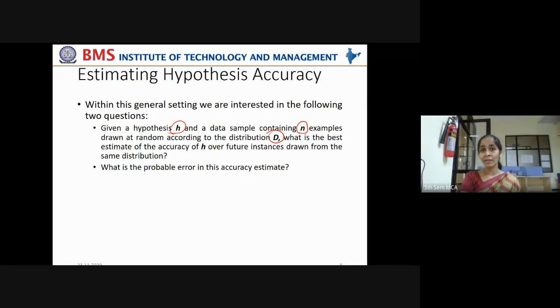You are drawing the training examples independently according to a distribution. It means you're seeing among the people that performed skiing last year, from them only you're drawing the sample points, right? That is what we mean by drawn at random according to the distribution D. You're not taking any outlier point, like people who always sit at home.